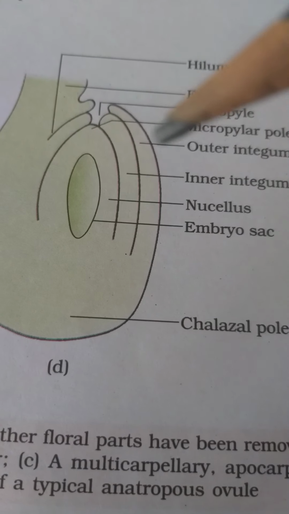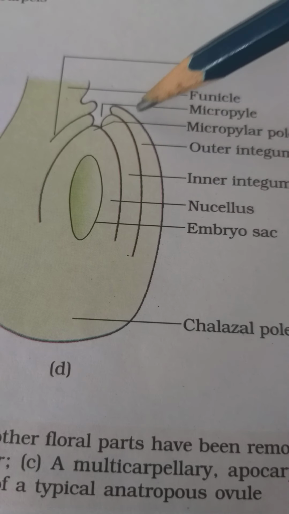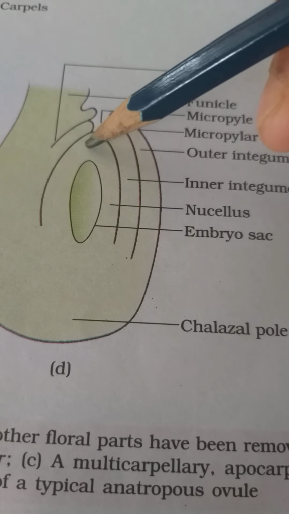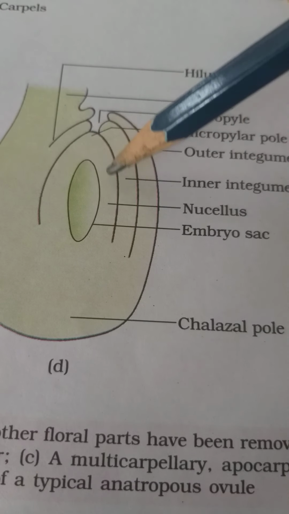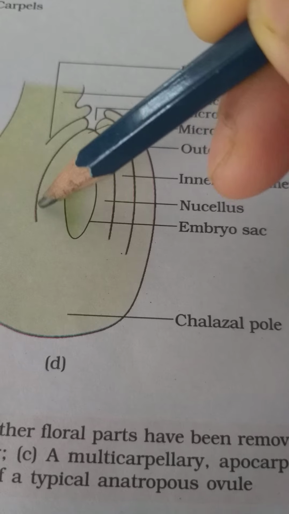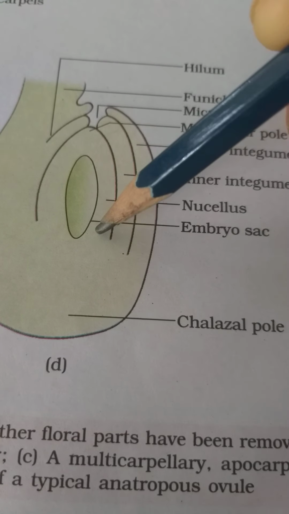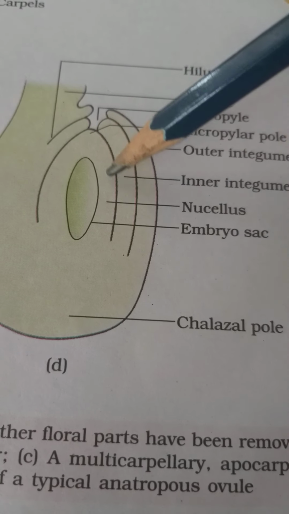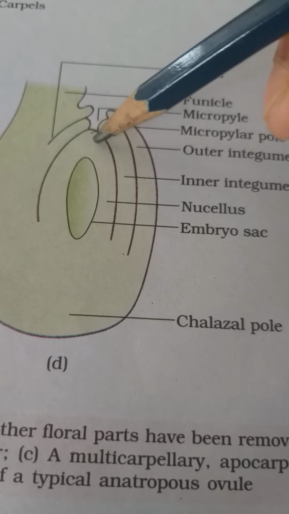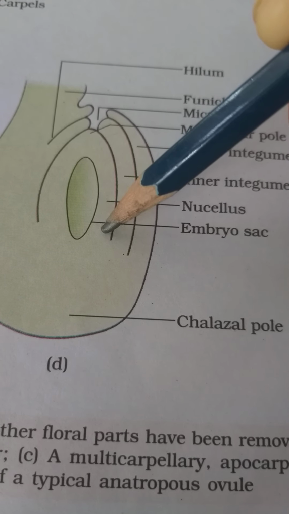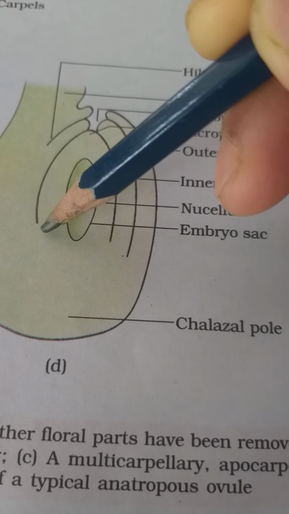Now, in the center of the ovule, there is a tissue. It is a cluster, a mass of tissue. It is a cluster of cells which are rich in reserve food materials. This is called nucellus. This portion represents nucellus, a mass of cells which store reserved nutrients.